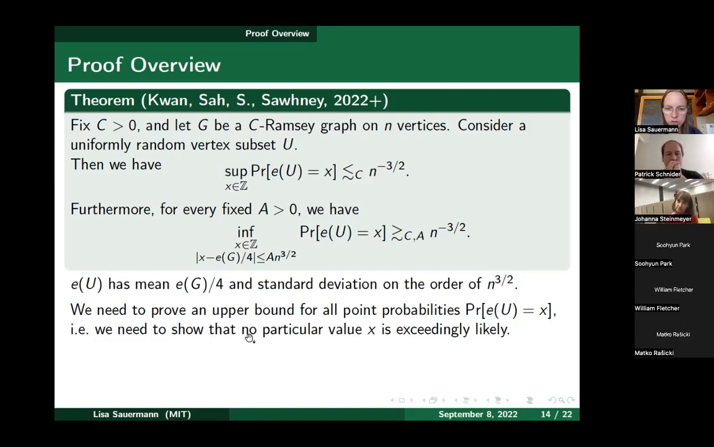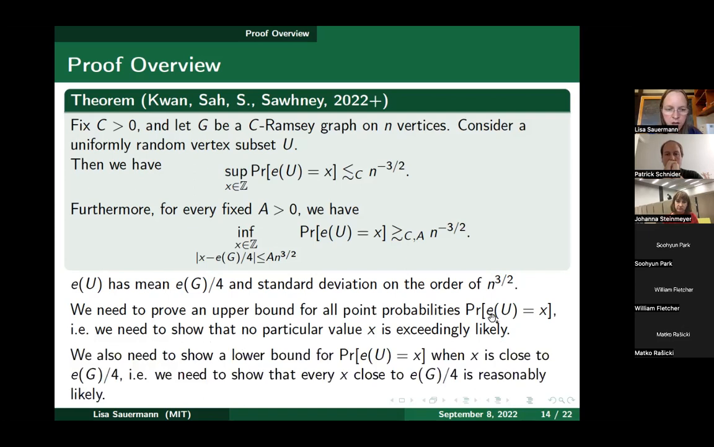So we need to show that no particular value x is exceedingly likely to be attained by E of U, so by the number of edges inside of U. And we need to show a lower bound for these point probabilities when x is close to E of G over 4. So we need to show that every x close to E of G over 4 is reasonably likely to be attained by E of U.